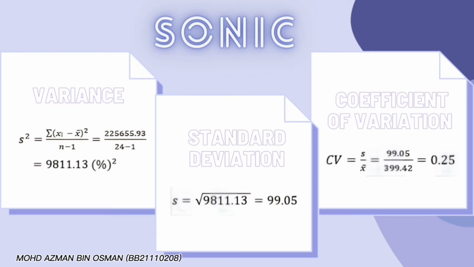Next is the coefficient of variation. In finance, the coefficient of variation allows investors to determine how much volatility or risk is assumed in comparison to the amount of return expected from the investment. The lower the ratio of the standard deviation to mean return, the better the risk-return trade-off. The formula for the coefficient of variation is the standard deviation divided by the mean. The answer we get from the coefficient of variation of Sonic Company is 0.25.